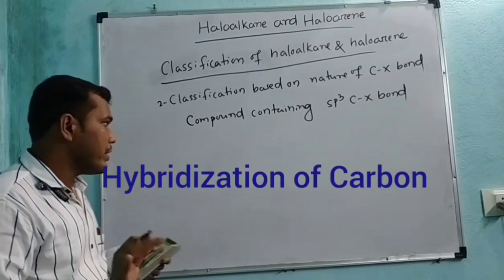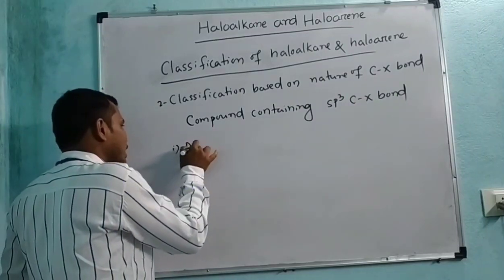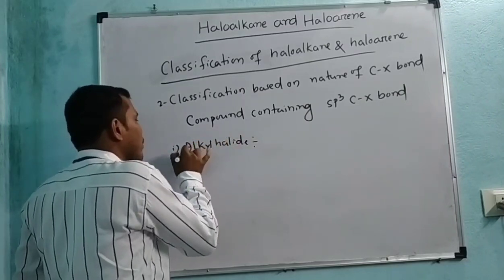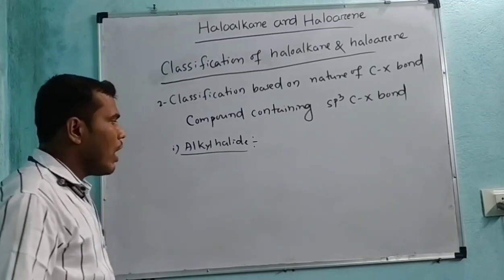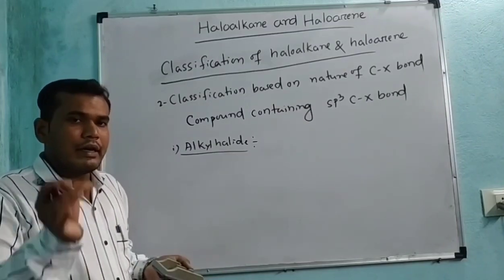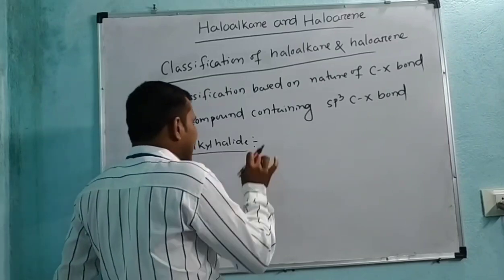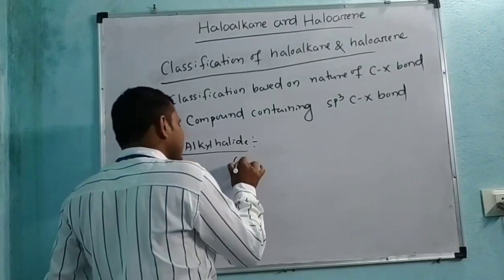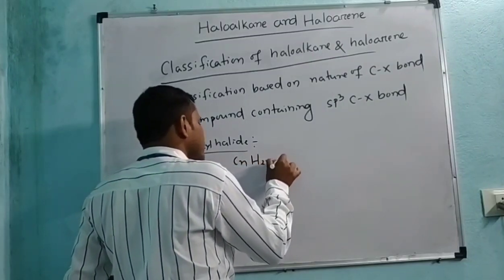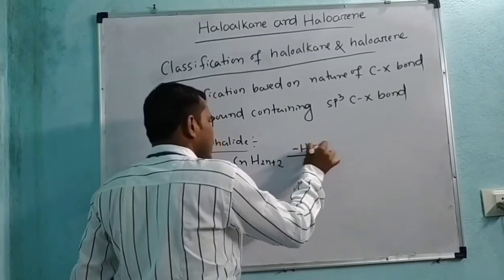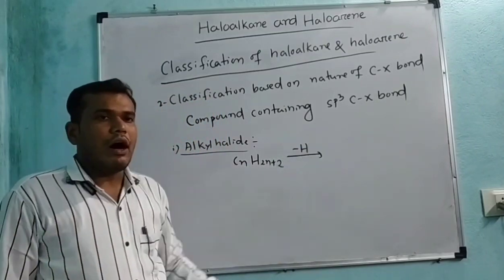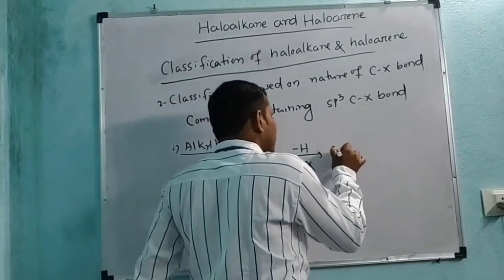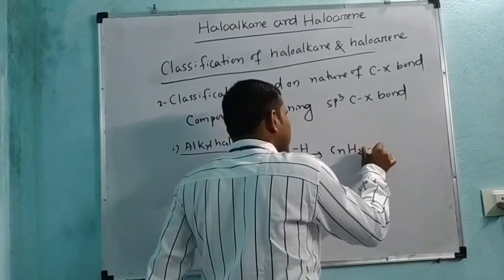The first category is alkyl halide, or simply this one is called haloalkane. How can you obtain alkyl halide? We can obtain alkyl halide from alkane. The general formula of alkane is CnH2n+2. If one hydrogen of alkane is replaced by halogen, then we get CnH2n+1X.